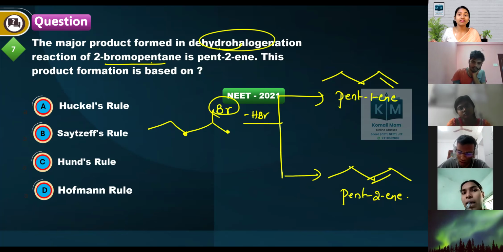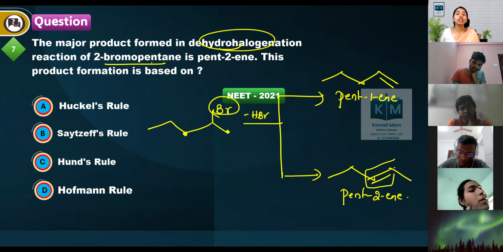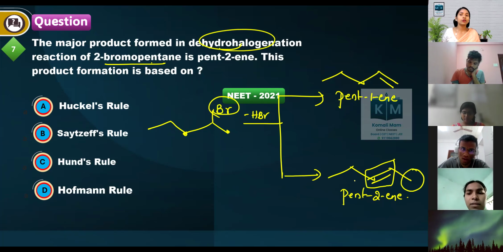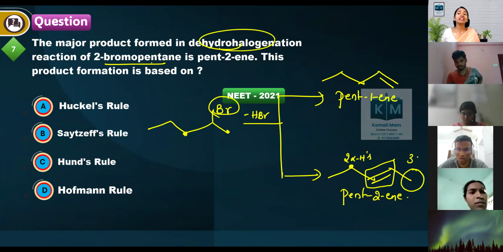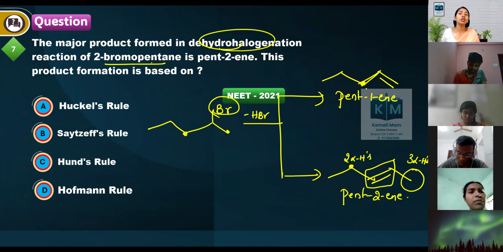According to the Saytzeff rule, the more substituted alkene is more stable. On this side one methyl group is there, on this side a CH2 carbon, which means that here 2 alpha hydrogens are present, here 3 alpha hydrogens are present. But in the other case, around the double bond only 2 alpha hydrogens are present.